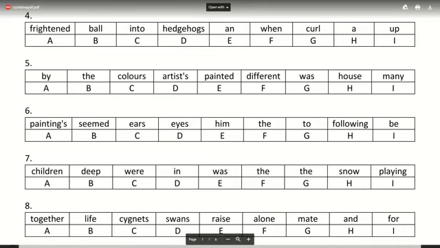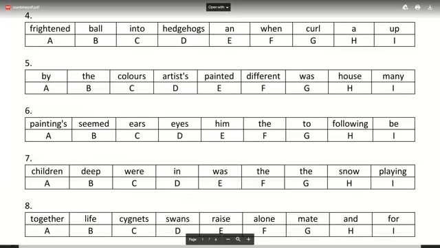Number 7 is, children, deep, were, in, was, the, snow, playing. Try doing the next one.